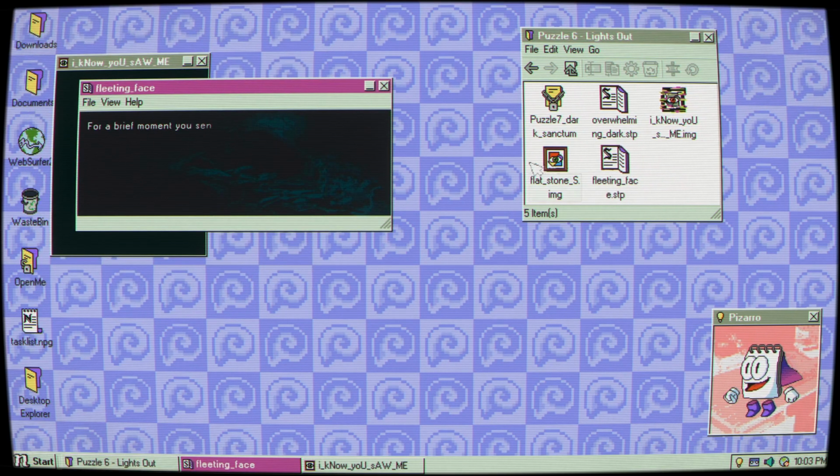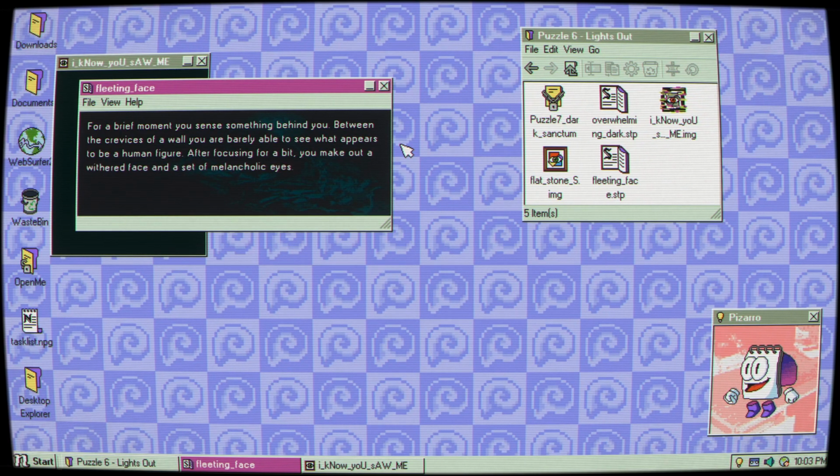Let's look at Fleeting Faces. For a brief moment, God, that's creepy. For a brief moment, you sense something behind you. Between the crevices of a wall, you are barely able to see what appears to be a human figure. After focusing for a bit, you make out a withered face and set of melancholic eyes. As you take your first step towards it, the stranger runs off, leaving the sound of pebbles tumbling to the ground. You don't know how fast I would be out of this cave. Hell no, I'm not doing this. This is some Until Dawn, Wendigo type stuff, and I'm not feeling it.